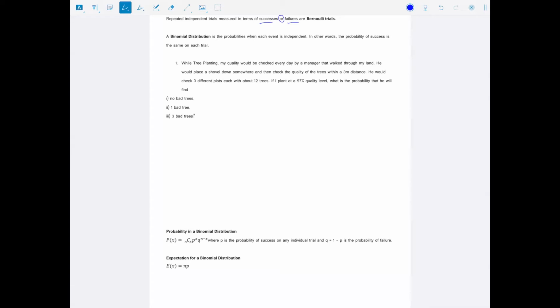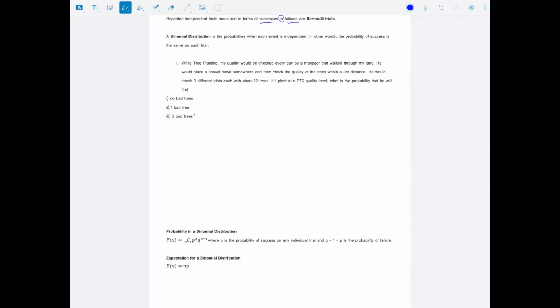And if I planted at a 97% quality level, because not every tree that I planted was perfect. Sometimes I planted them a little funny, or there's this crazy thing up north called the Canadian Shield, which makes it a real pain to put trees into it sometimes. And so sometimes my trees weren't perfect. The roots were bent, or my tree wasn't standing perfectly straight up, or I'd left a little gap in it or something. And he would quality check that. So my question here is, what is the probability that he would find no bad trees?